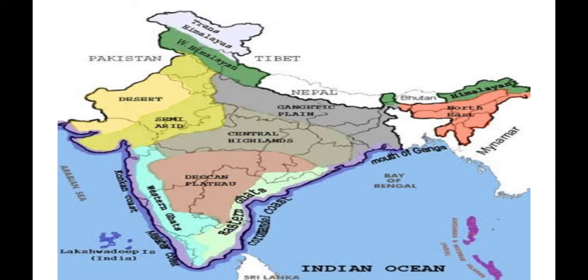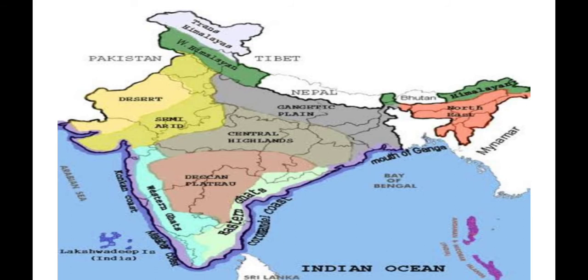It has several hill ranges and fast flowing rivers. So the peninsular plateau extends from the northern plains toward south India. It includes regions that are rocky and uneven, and it has several hill ranges and so many fast flowing rivers also.